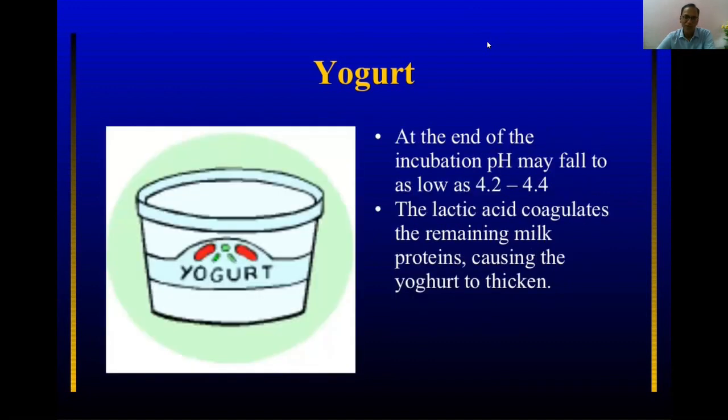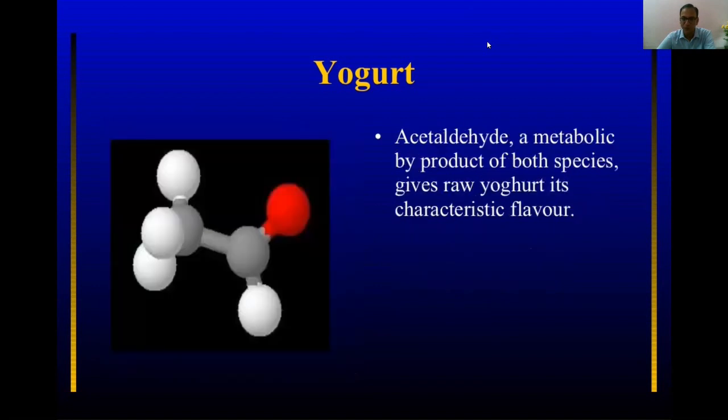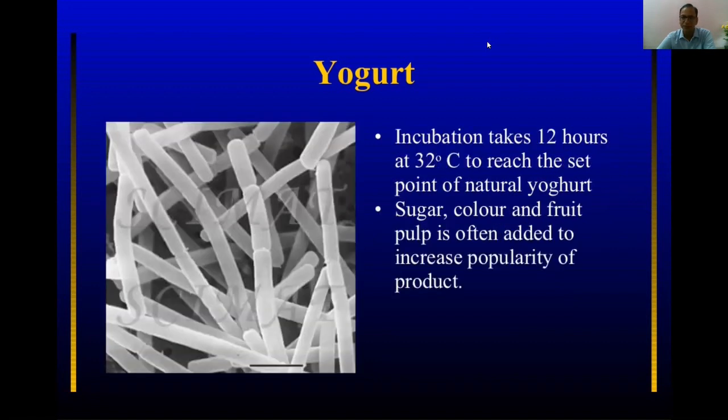And when the yogurt is ready, what is happening? Ultimately, the pH may be as low as 4.2 to 4.4, and the lactic acid coagulates the remaining milk proteins, causing the yogurt to thicken. Yogurt becomes thick because lactic acid coagulates the remaining proteins. Acetaldehyde, a metabolic byproduct of both the species, gives raw yogurt its characteristic flavor. The characteristic flavor of raw yogurt will be because of acetaldehyde, which is a metabolic byproduct of both the species of bacteria I have used.